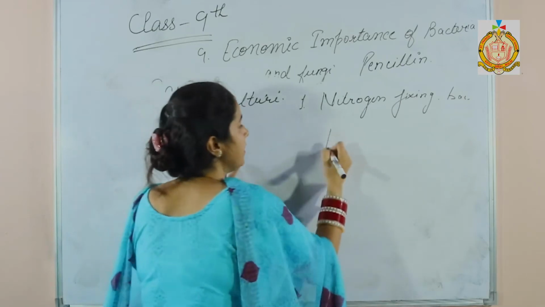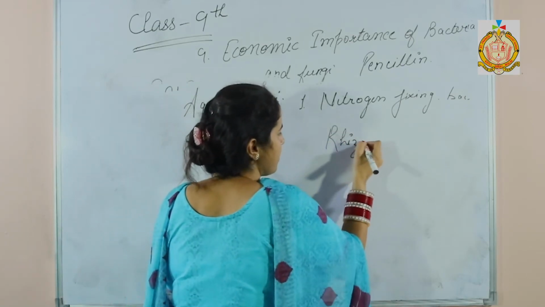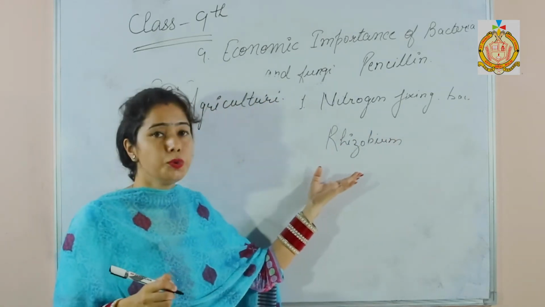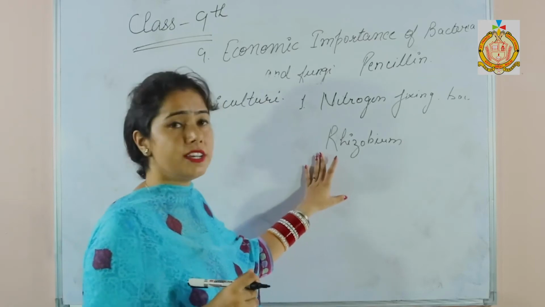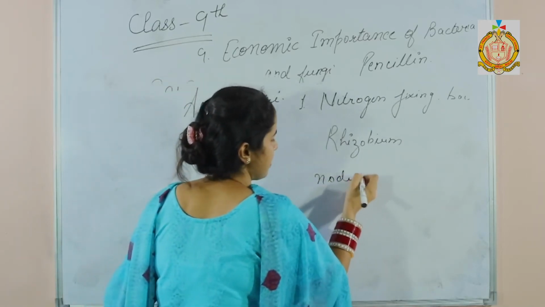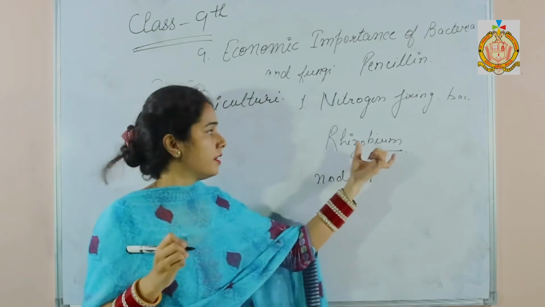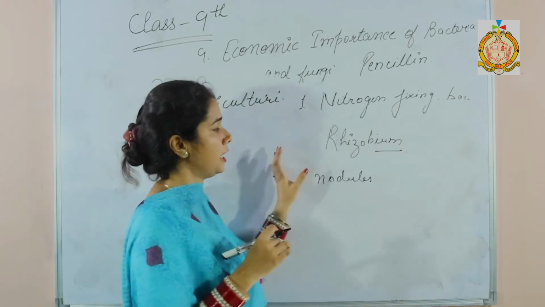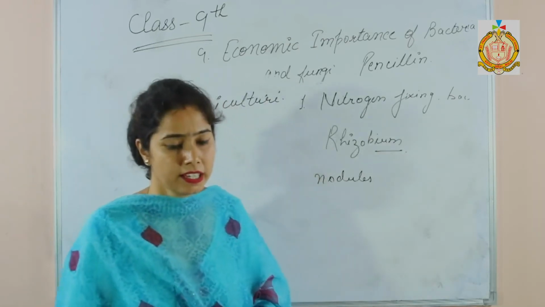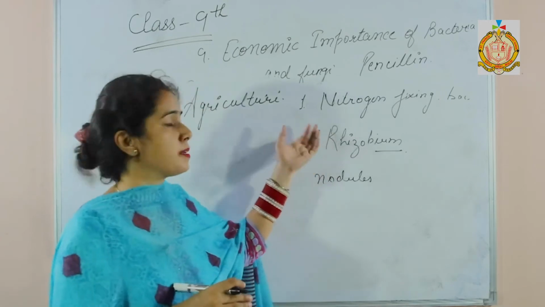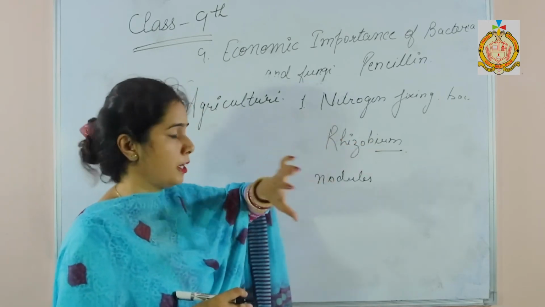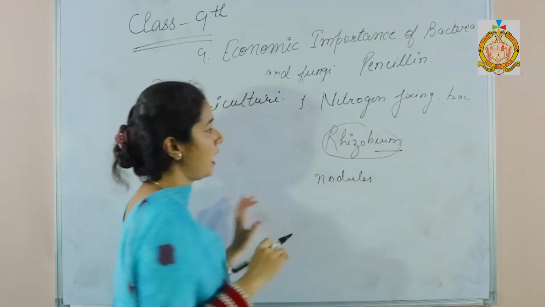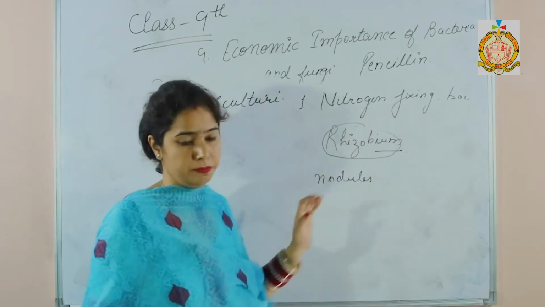So a bacteria that is Rhizobium is present in the nodules of the leguminous plants. This bacteria takes the free nitrogen from the atmosphere and converts it into nitrates. So by this, plants take the atmospheric nitrogen in the form of nitrates. So this Rhizobium helps in the nitrogen fixation.